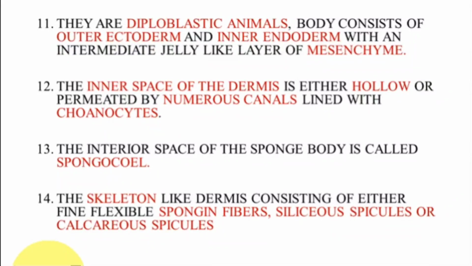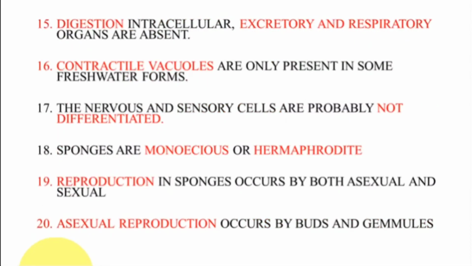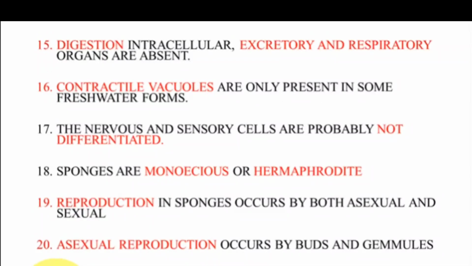And coming to its skeleton system, the skeleton consists of spongin fibers, siliceous spicules, or calcareous spicules. In these animals, digestion is intracellular, and there are no excretory and respiratory organs. In the freshwater forms, contractile vacuoles are present.